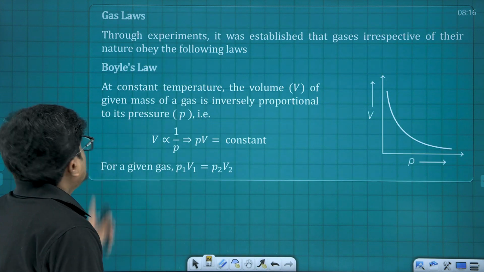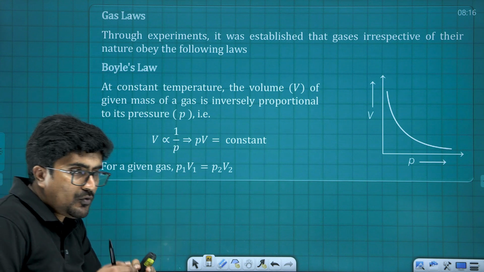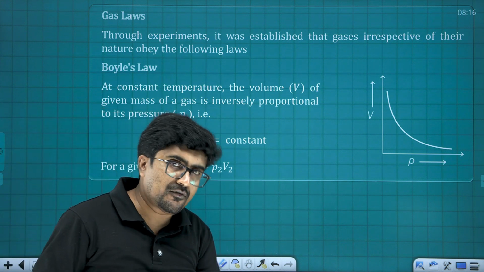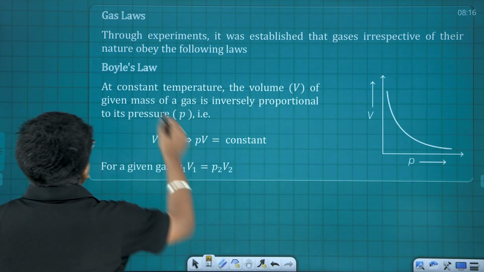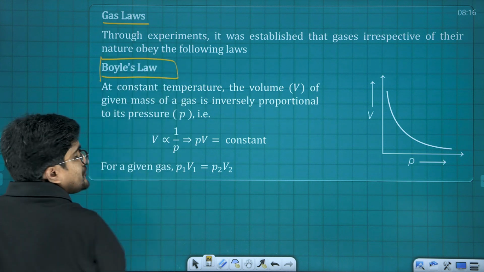Now, a few laws based on the study of the behavior of gas. That is known as what? Gas laws. Out of that, the first one is Boyle's law.